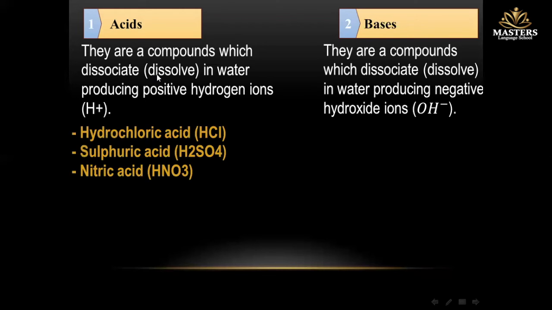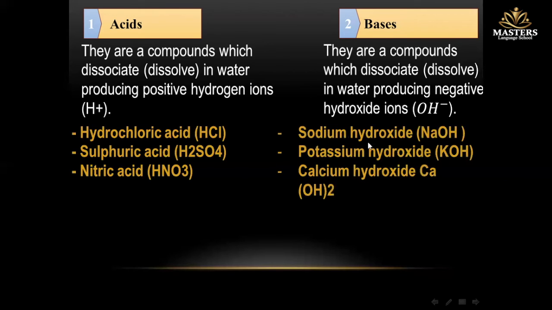Examples of acids: hydrochloric acid, HCl, sulfuric acid, H2SO4, nitric acid, HNO3. While the examples of bases: sodium hydroxide, NaOH, potassium hydroxide, KOH, calcium hydroxide, Ca(OH)2.